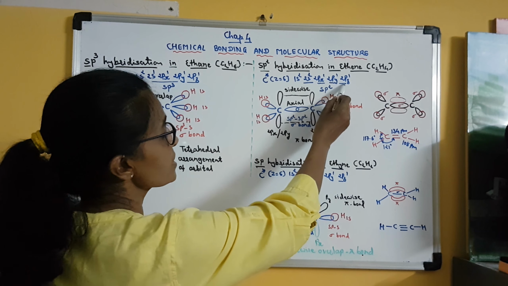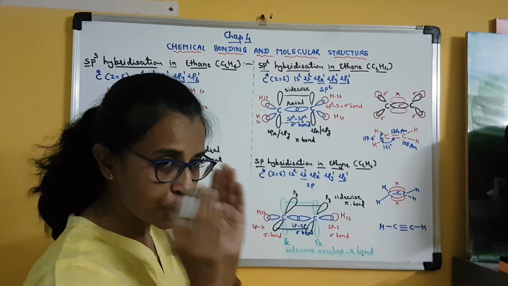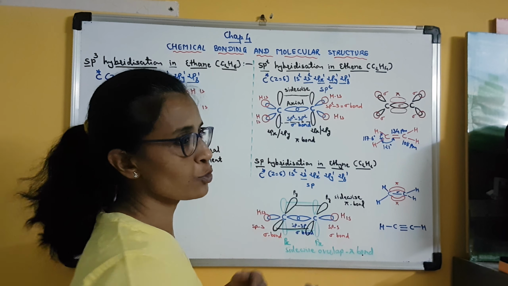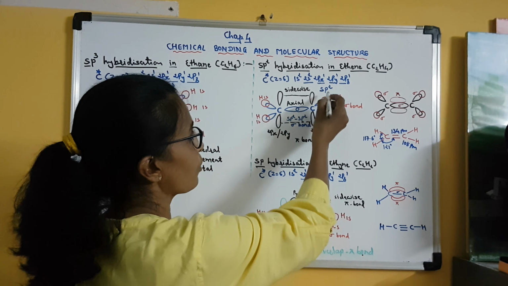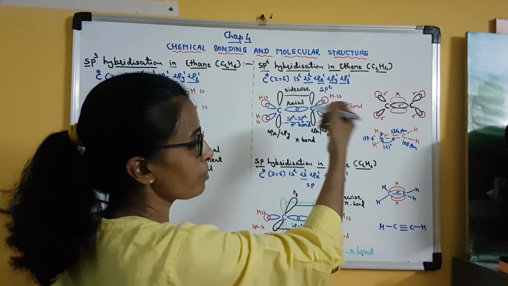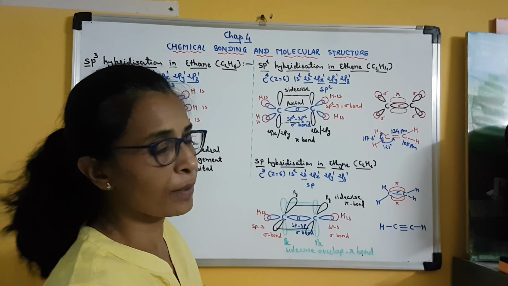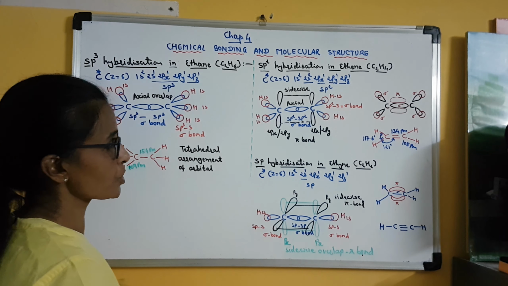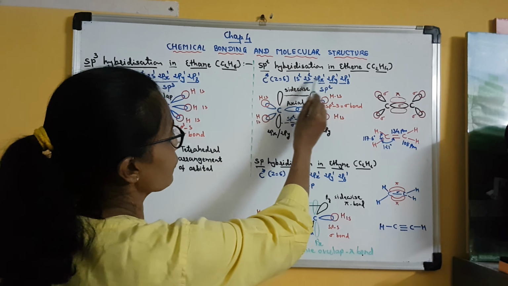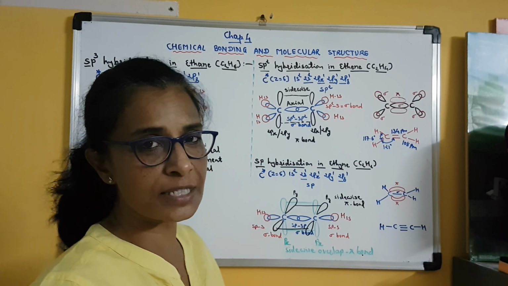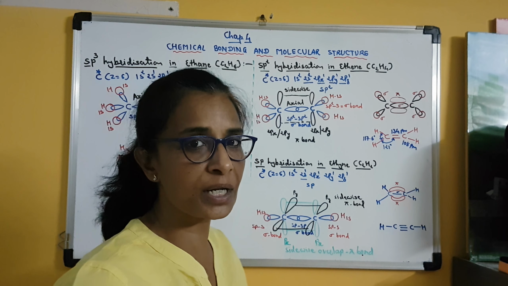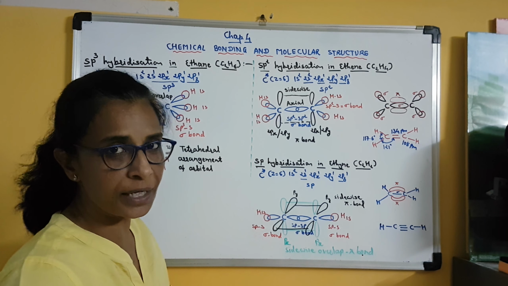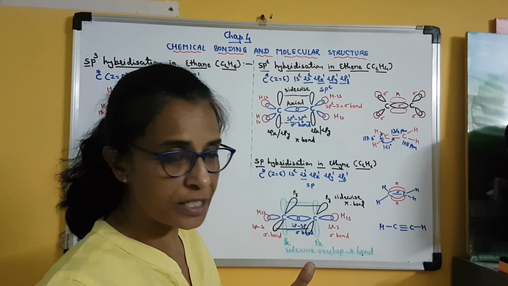Clear? So 2pz and 2s orbitals are for sure involved in sp2 hybridization, but out of 2px and 2py, any one orbital is involved, and that is why a total of 3 orbitals of carbon atom are engaged in hybridization, and so 3 sp2 hybrid orbitals are produced. Clear? We also know that the number of atomic orbitals involved in hybridization, the same number of hybrid orbitals are produced. So as there are 3 orbitals of carbon atom involved in hybridization, 3 hybrid orbitals are produced.